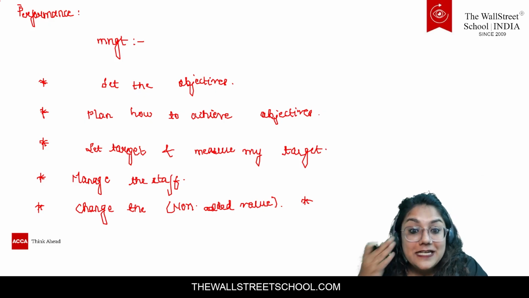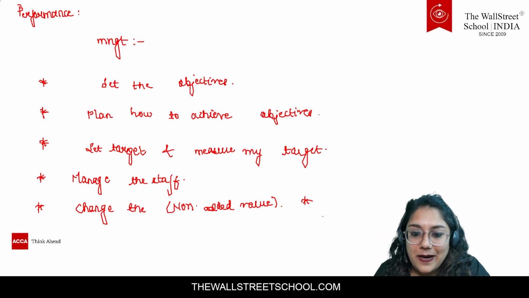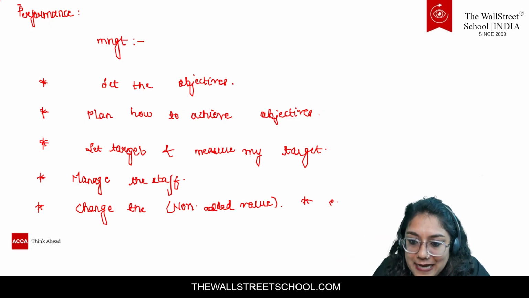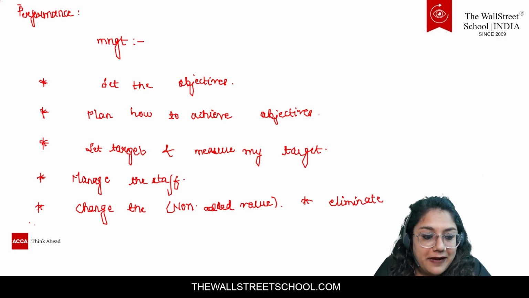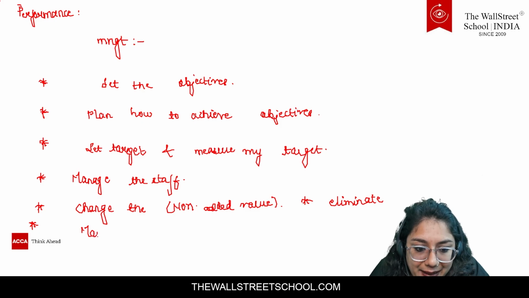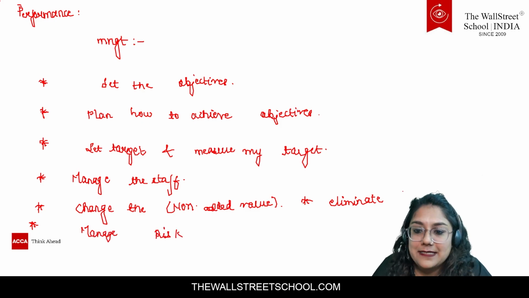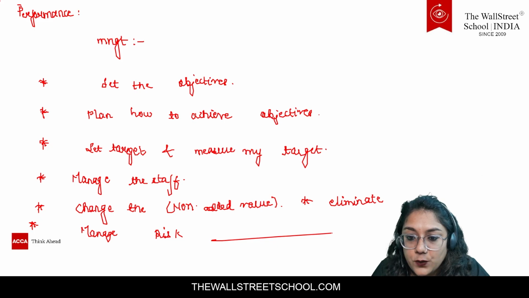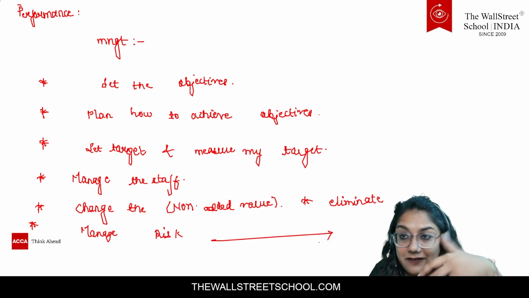Oh my god, change the non-value added activities, or eliminate them to the possible extent, so that you can finally focus on the core areas. And then guys, please manage the risk, and after making the plans and all, please try to actually perform as well.